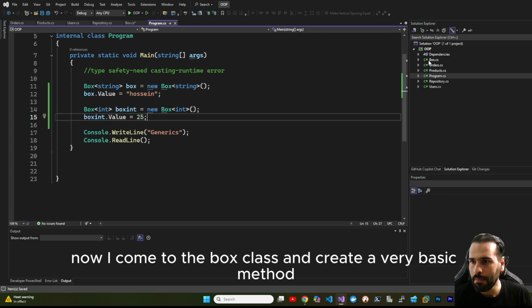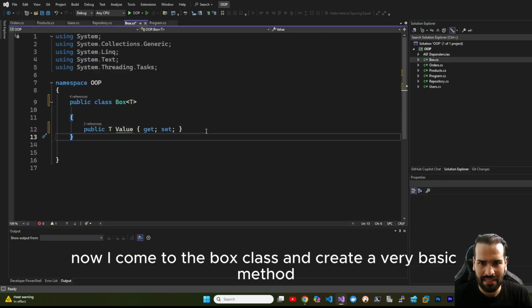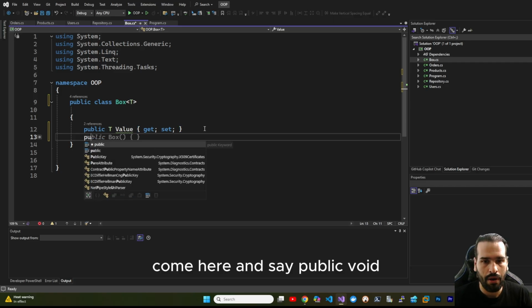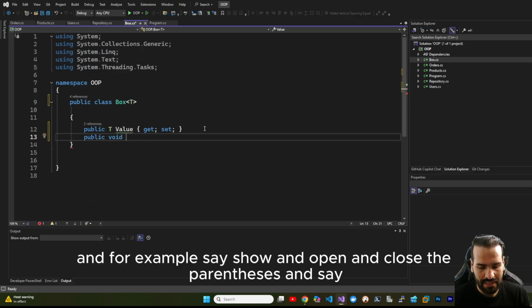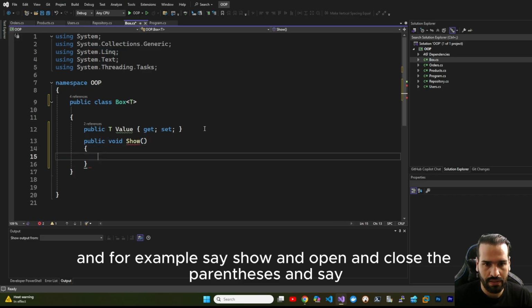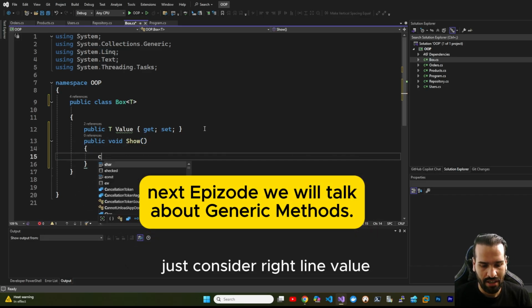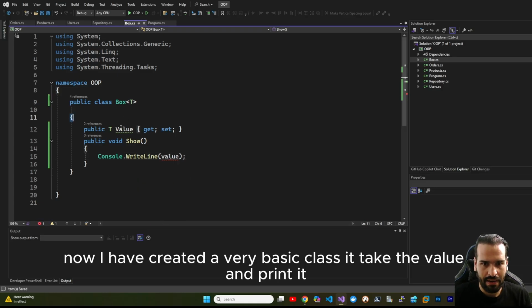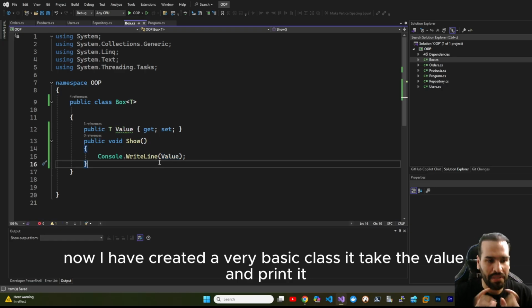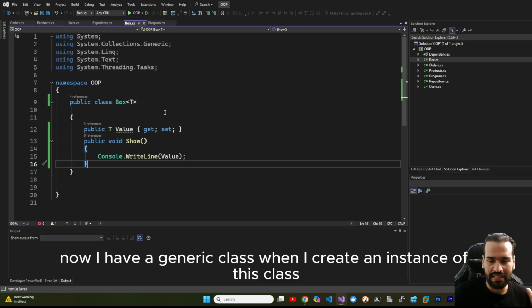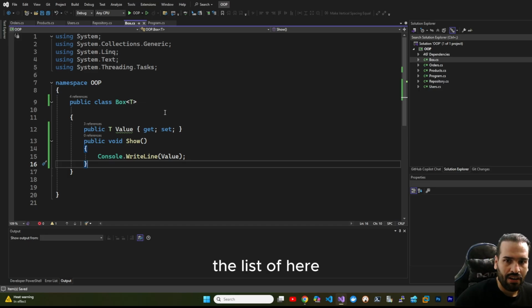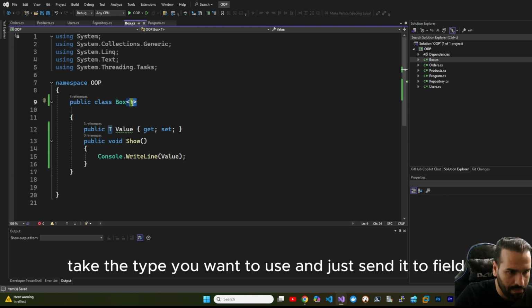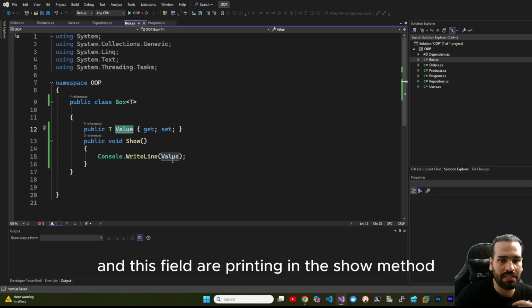Now I come to the box class and create a very basic method. I say public void, and for example call it show, open and close the parenthesis, and just Console.WriteLine value. Okay, now I have created a very basic class. It takes the value and prints it. Now I have a generic class. When I create an instance of this class, this T here takes the type we want to use and sends it to the field, and these fields are printed in the show method.